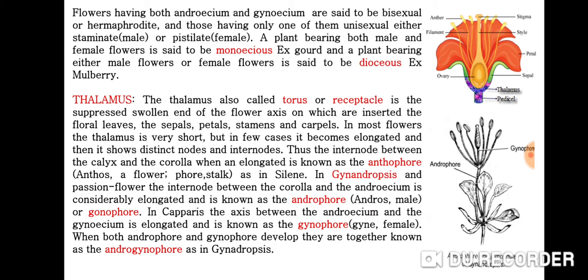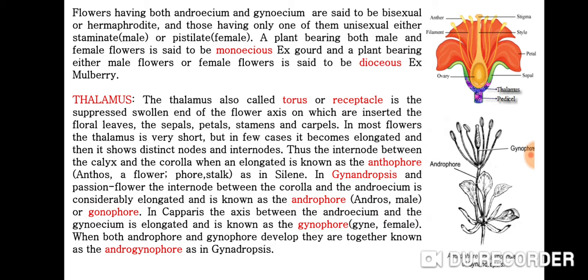The thalamus, also called torus or receptacle, is the suppressed swollen end of the flower axis on which are inserted the floral leaves: sepals, petals, stamens, and carpels. In most flowers, the thalamus is very short, but in a few cases it becomes elongated, and then it shows distinct nodes and internodes. Thus, the internode between the calyx and corolla, when elongated, is known as anthophore.